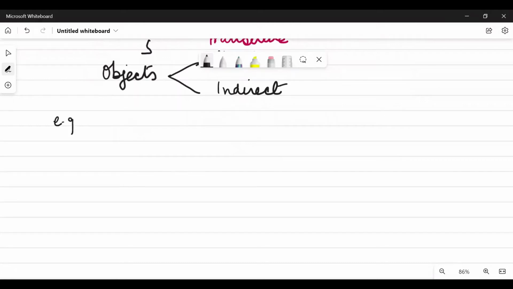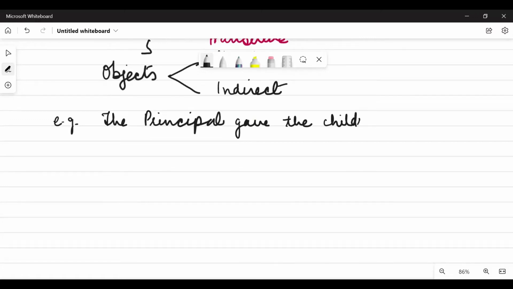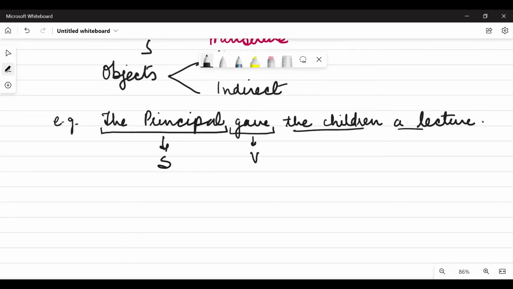For example, if we say, the principal gave the children a lecture. Here the principal is the subject, gave is the verb, right? And for object, we have two things: one is the children, and another is a lecture.